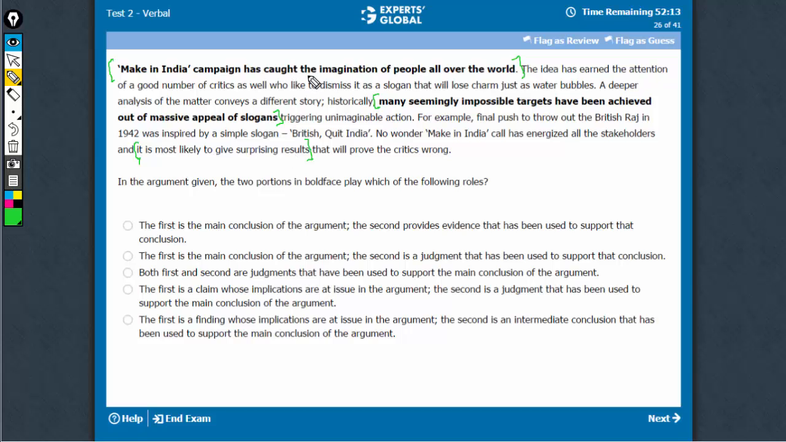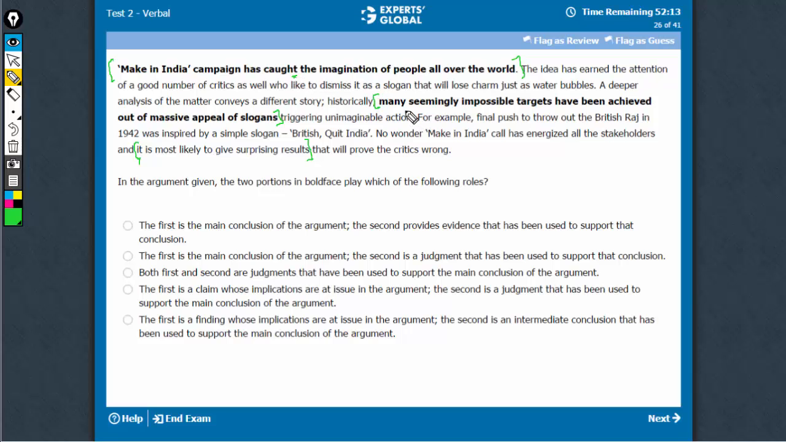So see, the argument started with this. This is someone's opinion that this campaign has caught the imagination of the world. This is someone's opinion and the implication of this instance is what the argument analyzes. So the conclusion, how it is linked, it gives the implication of this particular instance.